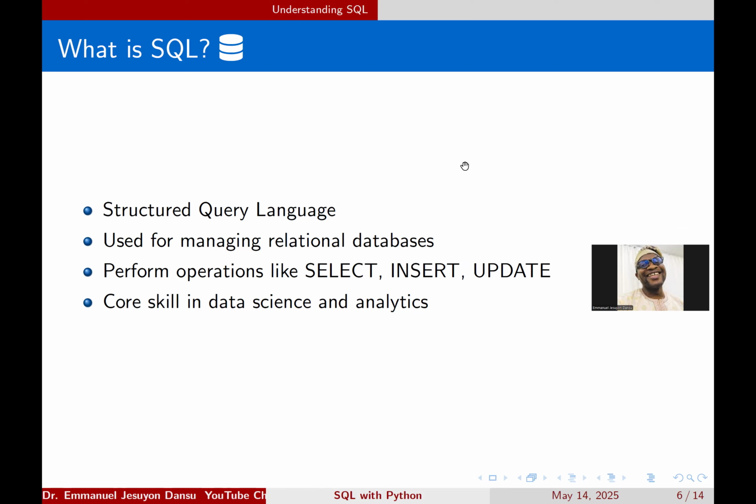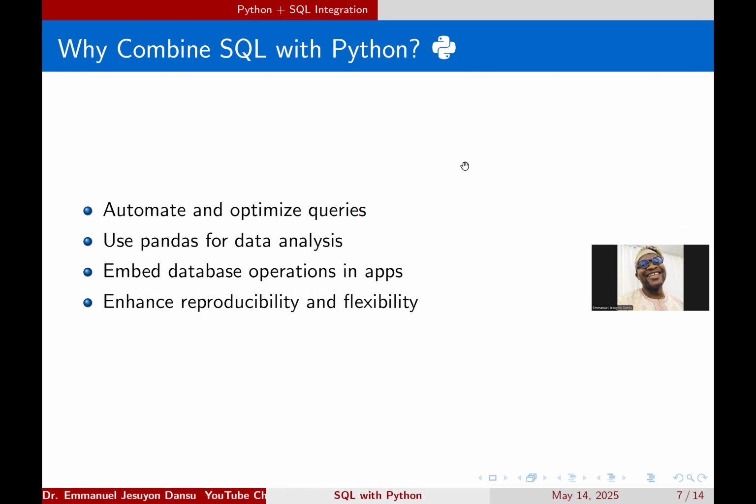So we're going to see that as we go on. As usual, my style is I start from the basics, like what is it, and then we go gradually until you get to a place where it's really advanced, and that's exactly what we're doing here. So SQL is a core skill in data science and analytics. It's really important, if you're into data jobs, to know SQL as much as possible.